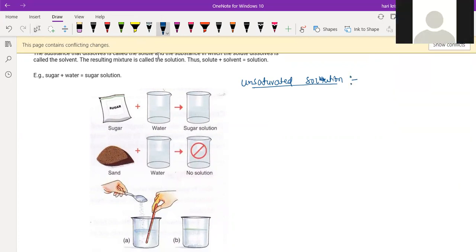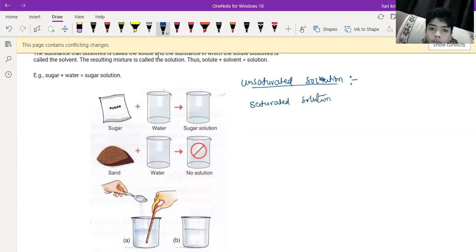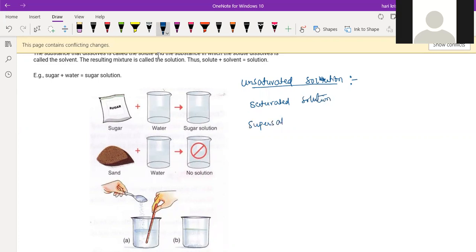Next one is the saturated solution. And the third one is the supersaturated solution. So these are the 3 terms for a solution. We can say a given solution is unsaturated, saturated or supersaturated.